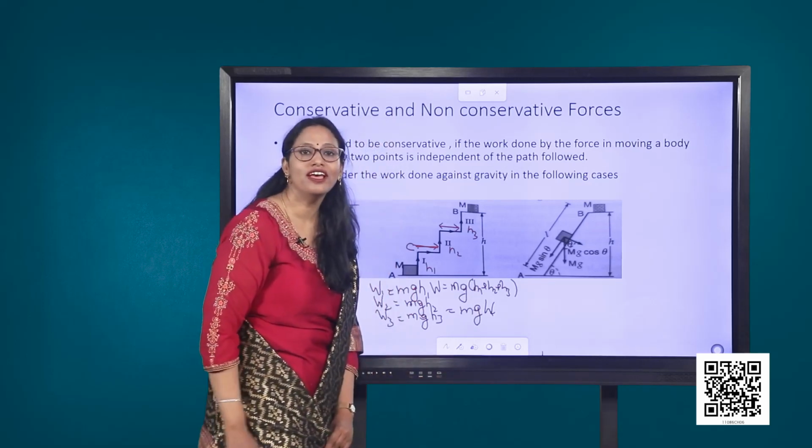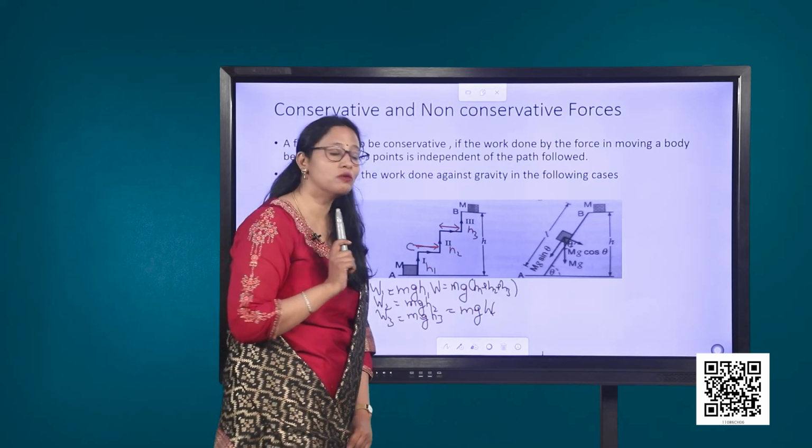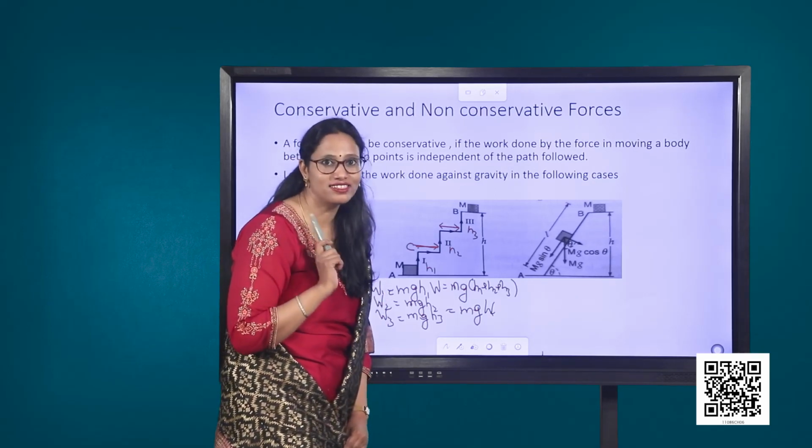It is to be noted that here also we are considering the object to be moved without any acceleration.